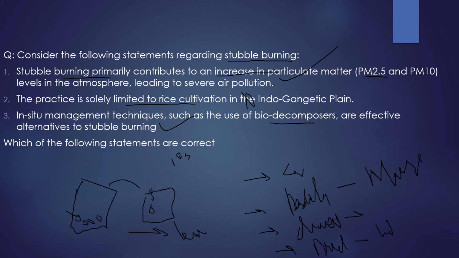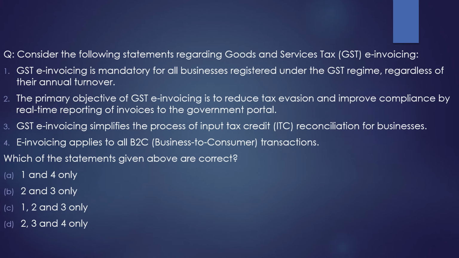So with this, let's move to the another slide and see what question we had brought there. Well, as you can see here on the screen, the question is about the goods and service tax e-invoicing. Let's understand about it. Question says, consider the following statements regarding goods and service tax e-invoicing. First statement, GST e-invoicing is mandatory for all businesses registered under the GST regime, regardless of their annual turnover. No, this is totally incorrect, because it is not required for every business under the GST regime. There is definitely the criteria about the annual turnover, and it is now 10 crore. The annual turnover should be 10 crore.